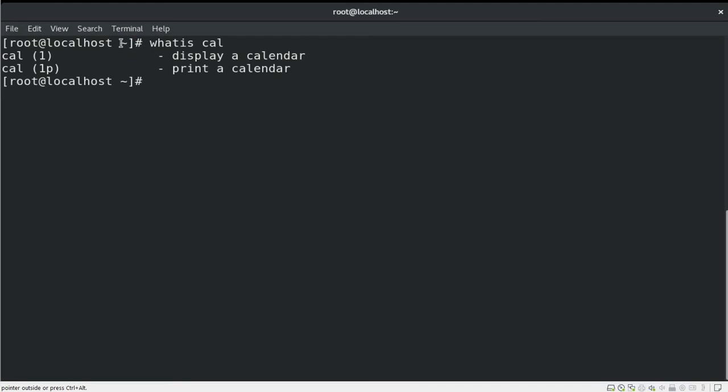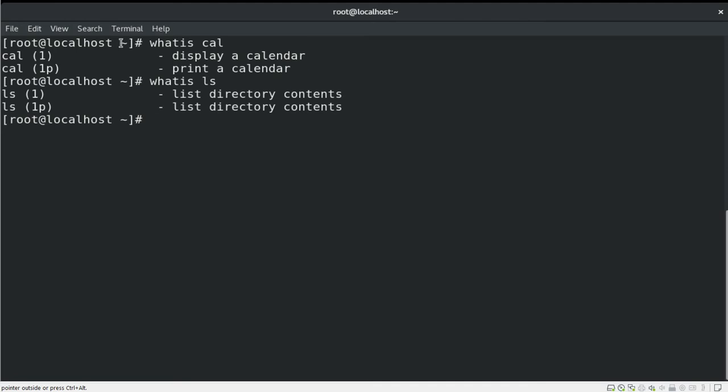So here we can see it displays a calendar. Let's take another example. whatis ls, and ls is a command which provides a list of directory contents. So this is how we can get basic information about any command.